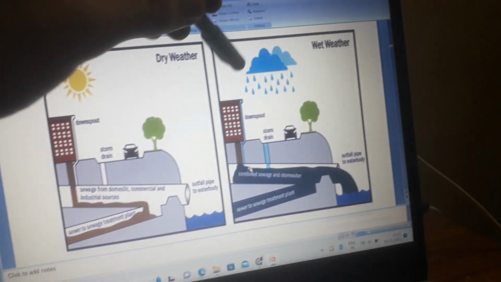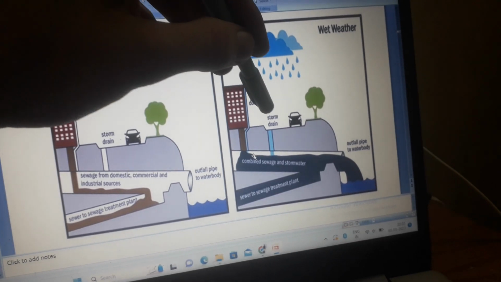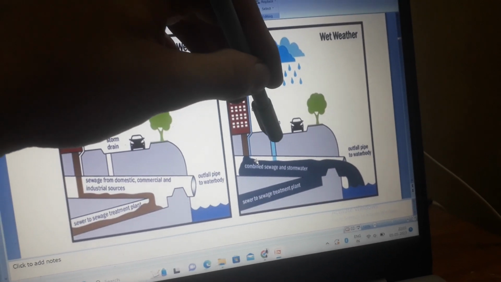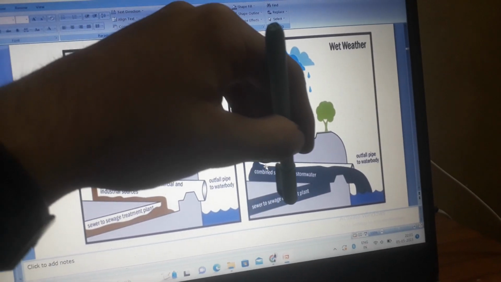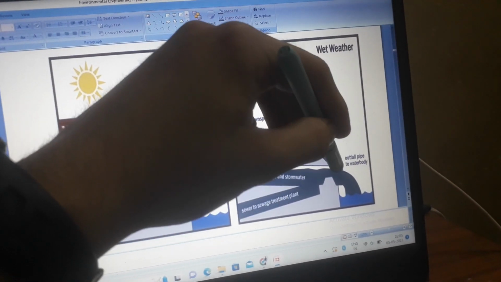Then wet weather. This is a downspout. This is a storm drain. This is combined sewage and storm water. This is sewer to sewage treatment plant. This is outfall pipe to water body.